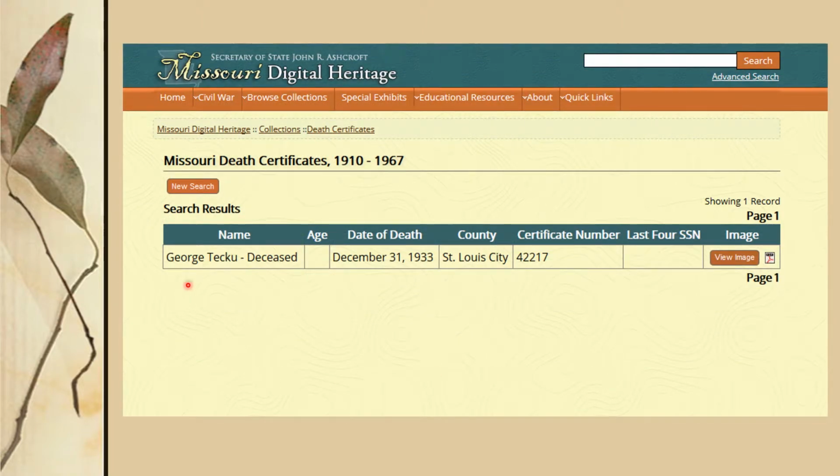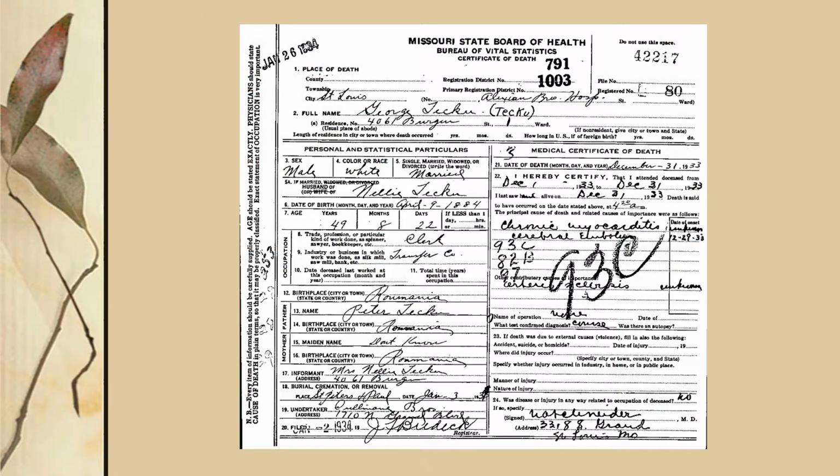We see a George Tecu, who died on December 31st, 1933, in the city of St. Louis. On the far right, there is an orange button we can click on to view the digitized image of his death certificate. This is the image that appears when I click on the link. Please note this image is a PDF file, which you can print or download and save to your computer.